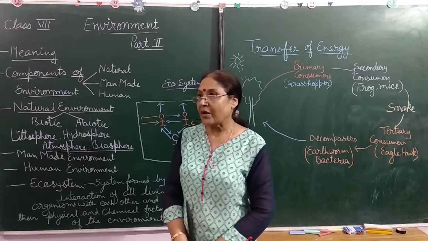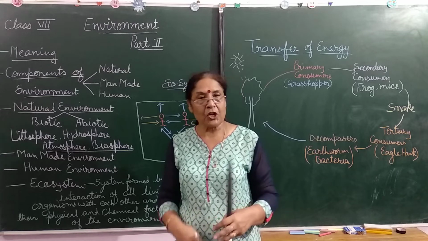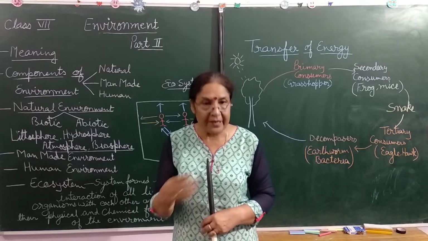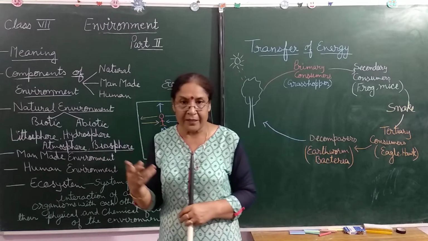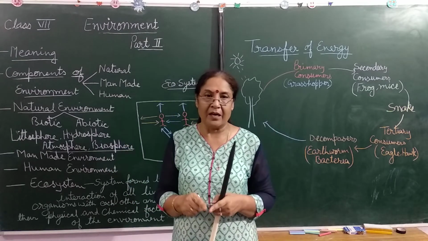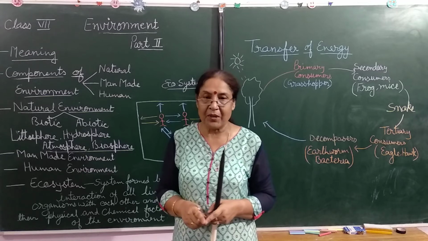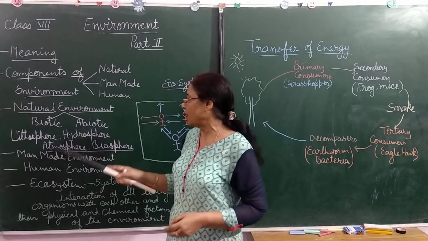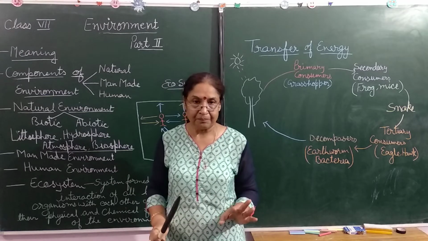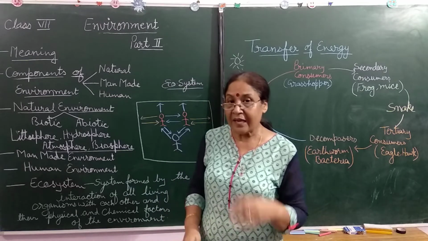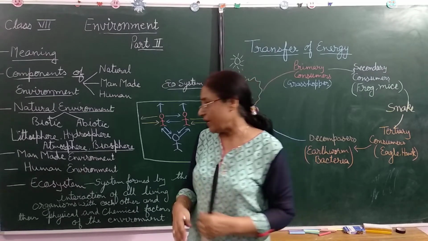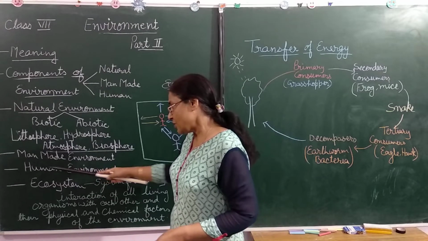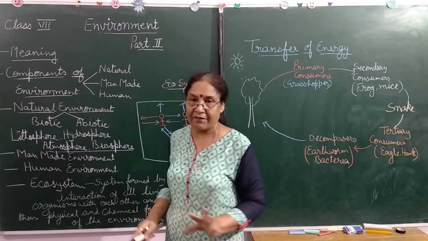Clear? For example, the invention of agriculture, fire and the wheel are examples of early man's inventions. Clear? They learned how to satisfy their needs by modifying the environment. This is known as the human environment.